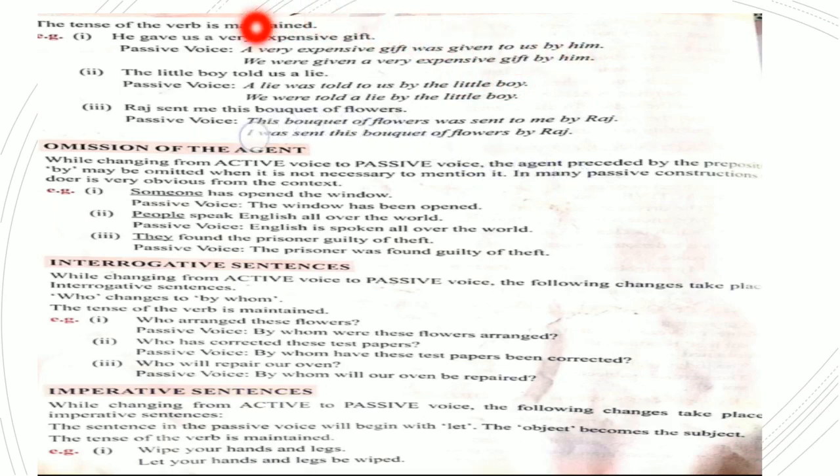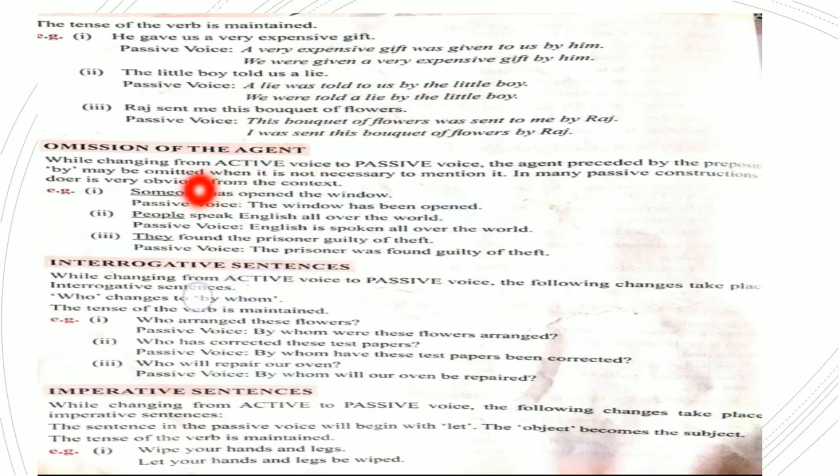So here this is the object, na? So it will come here at the beginning. The direct object always replaces the subject. Now the little boy told us a lie. Now this is the direct object. So a lie was told to us by the little boy.